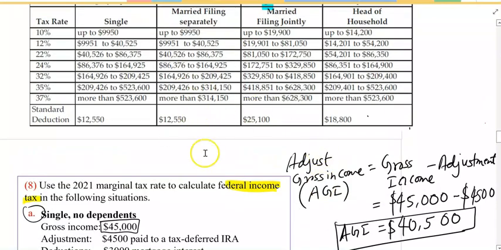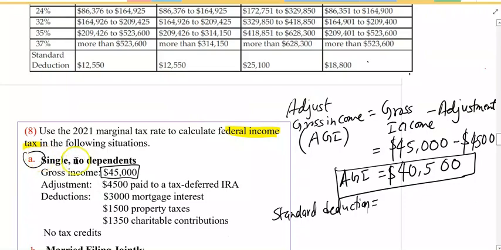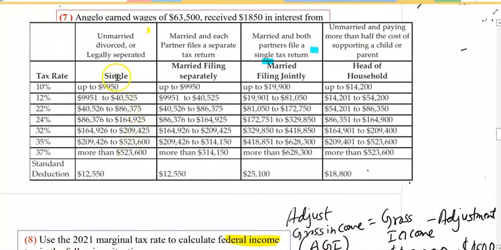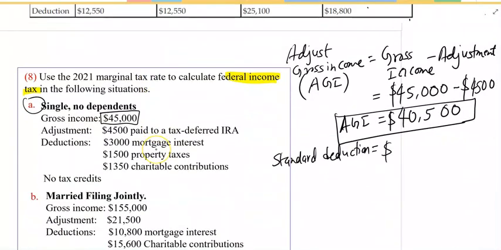This marginal tax rate table. Here, the filing status single, no dependent. Therefore, if you look at the single, no dependent, that's what you're looking for. This column, single column. And for the single, the deduction is 12,550. Therefore, standard deduction is going to be 12,550. But we look for other deduction because itemized deduction.